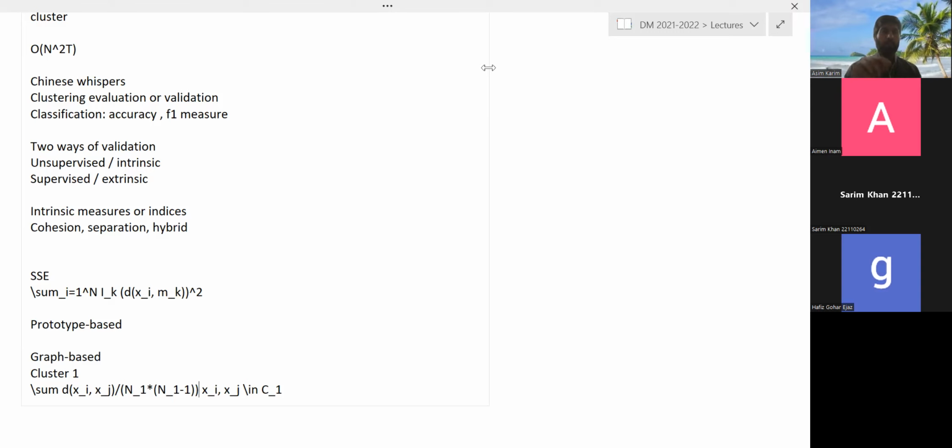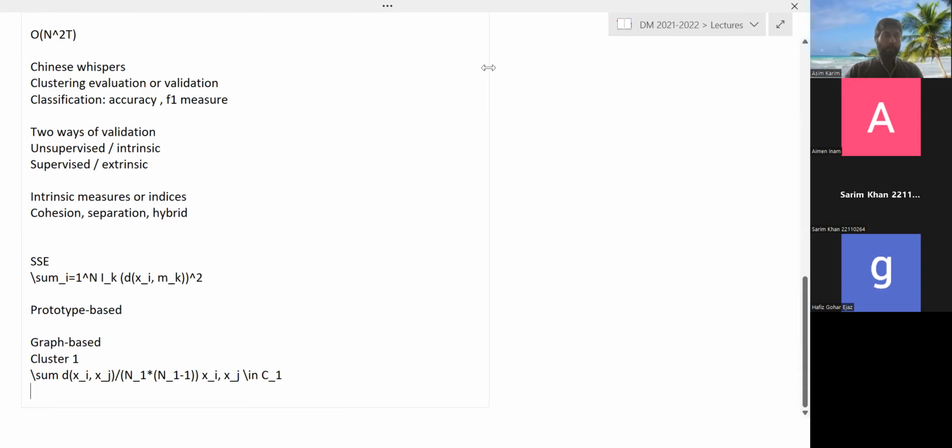So this would be a cohesion measure, but now it is based on all objects in a cluster. Essentially, it is the average pairwise distance between objects in a cluster. And if you have multiple clusters, you can add it for all those clusters.